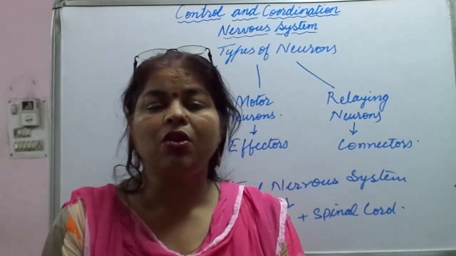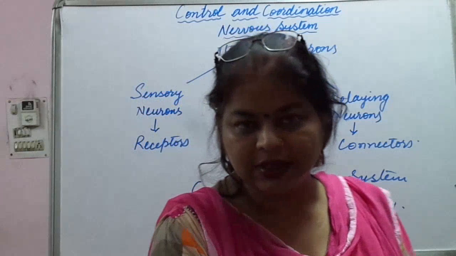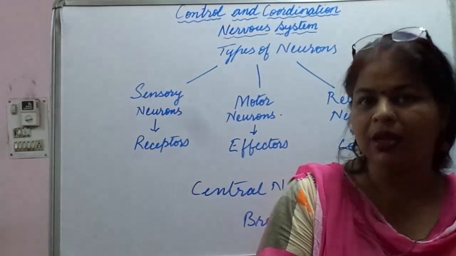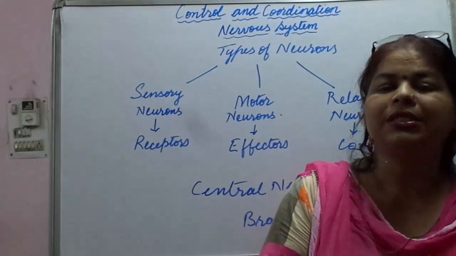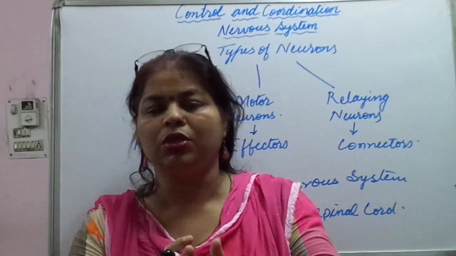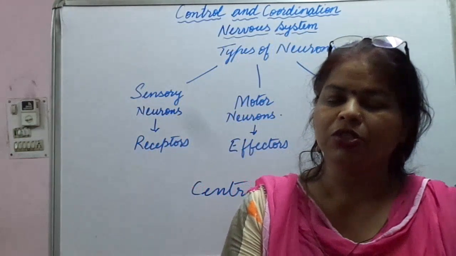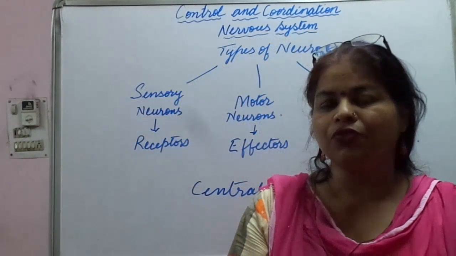So relaying or the connector neurons, what do they do? They are present in the central nervous system, that is brain and the spinal cord, and they serve as a link between sensory and motor neurons. They are actually connecting both, for the transmission of nerve impulses which are coming from very far away, that is from our periphery.